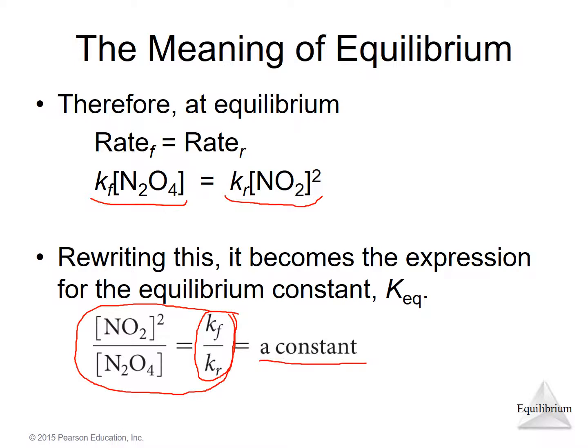That constant is called the equilibrium constant. The equilibrium constant is commonly designated K, and sometimes it's as written here. Sometimes we put subscripts on it to indicate various things, but that's capital K as opposed to small k for the rates. And this one has Keq, meaning equilibrium.